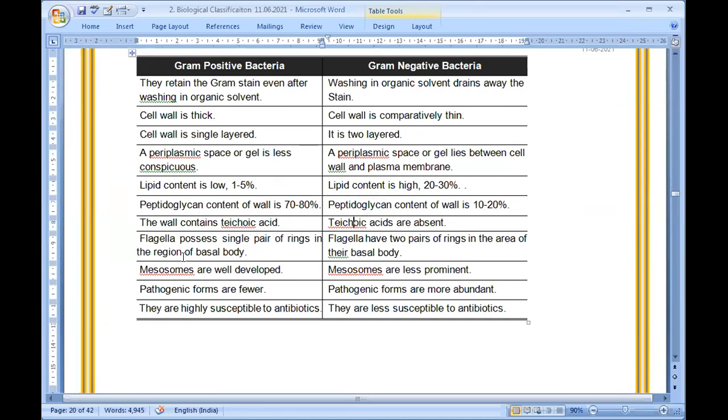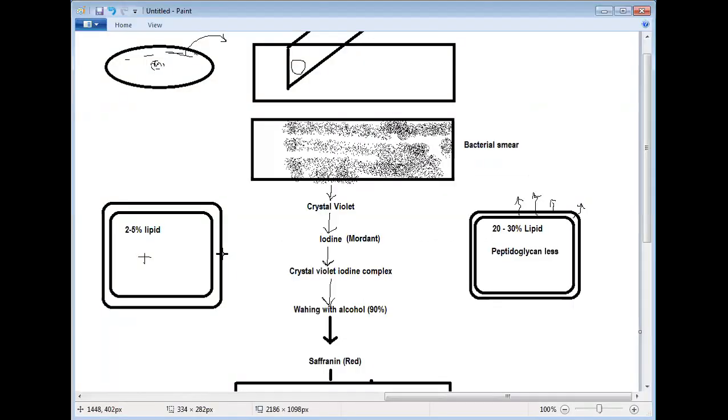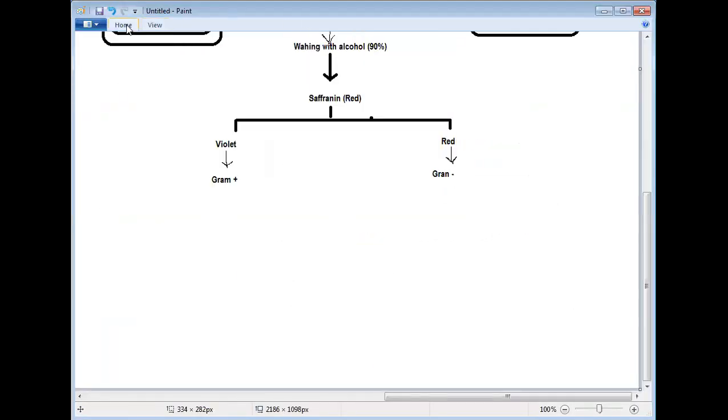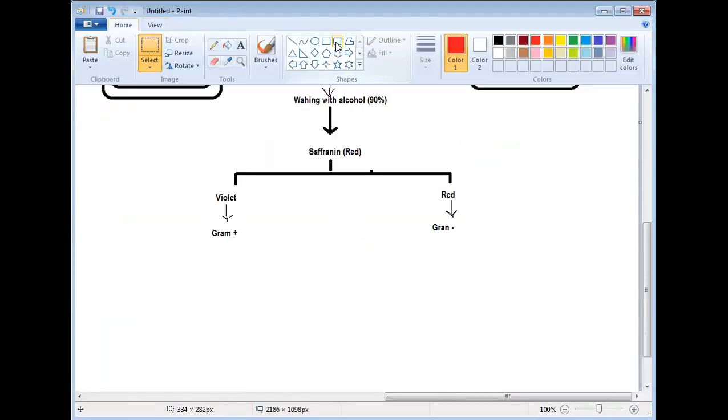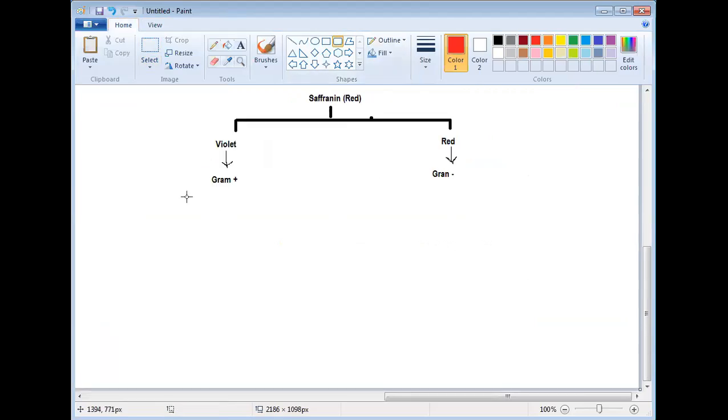Flagella possess a single pair of rings in the region of the basal body. Now what is that? If you find this is a bacteria, forget about this, say this is a bacteria.